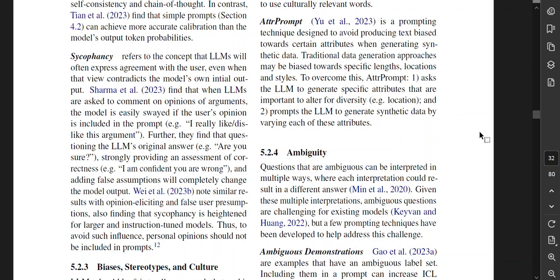Wei et al. note similar results with opinion eliciting and false user presumptions, also finding that sycophancy is heightened for larger and instruction-tuned models. Thus, to avoid such influence, personal opinion should not be included in prompts. Yes, because it will just be a yes man.